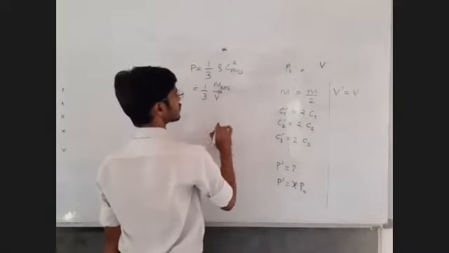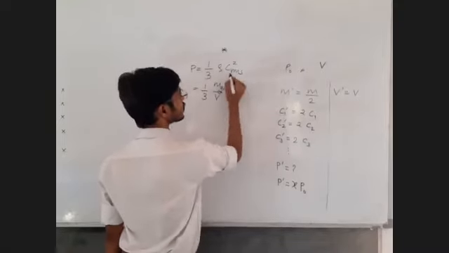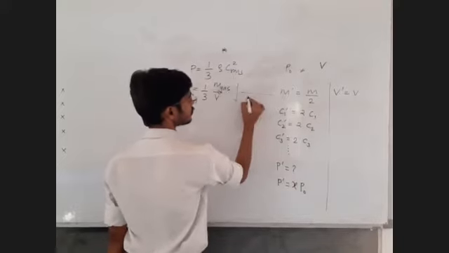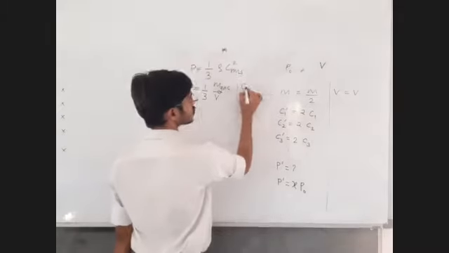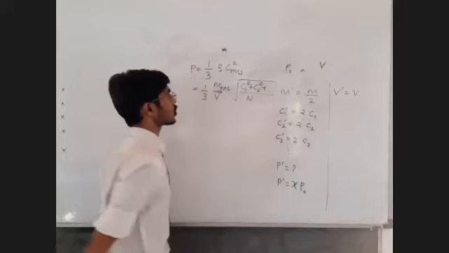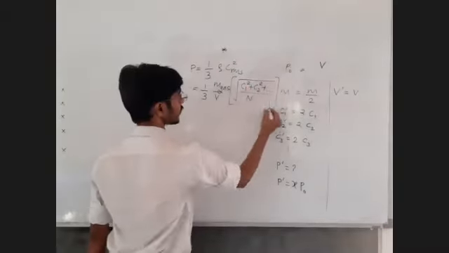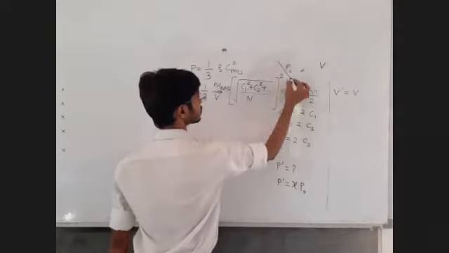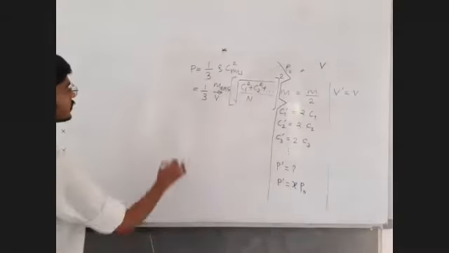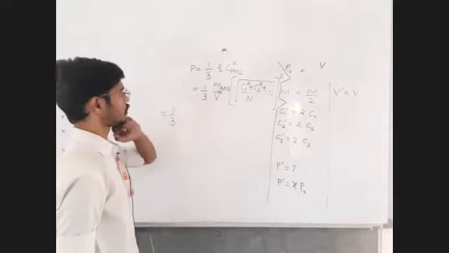Now for CRMS square, let us write first RMS: root of mean of the square values, divided by capital N. So what shall I write? C1 square plus C2 square and so on up to Cn square. But sir, CRMS is to be squared. Okay, sir, fine. So let me write the same thing once again: 1 upon 3, mass of a gas upon volume of a gas.